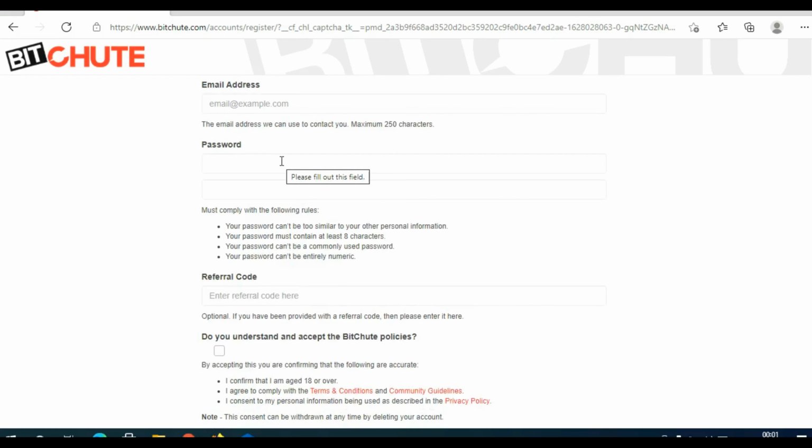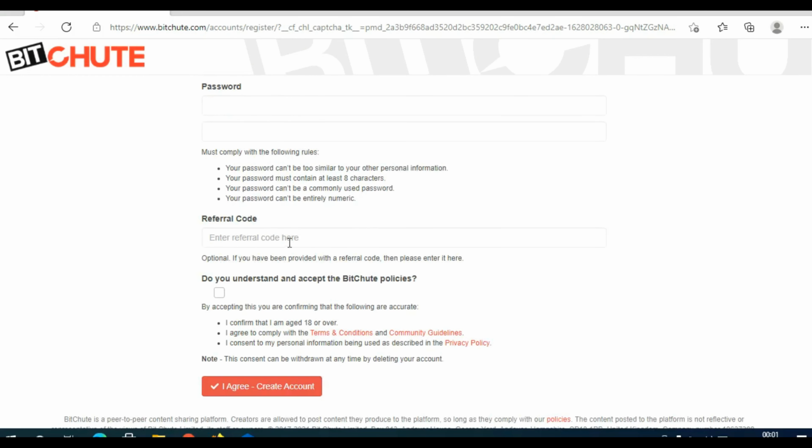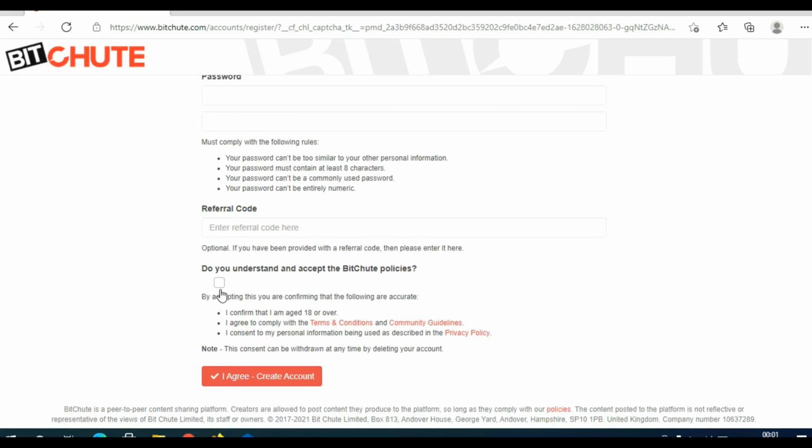You need to choose your username, you need to add your email address, you need to add your password. Password must be 8 characters and longer. You need to confirm your password, enter referral code. We don't have a referral code. Click here, do you understand, accept policies? Yes. And click here, I agree, create account, and you need to confirm your email.